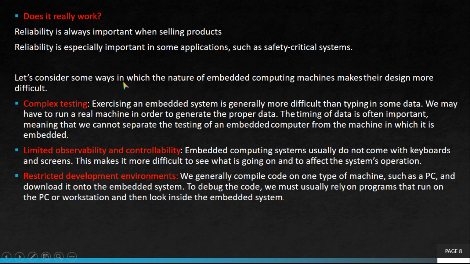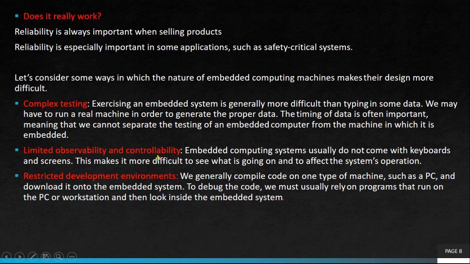So let's consider some ways in which the nature of embedded computer systems makes their design more difficult. First one is complex testing. Exercising an embedded system is generally more difficult than typing in some data. We may have to run a real machine in order to generate the proper data. The timing of data is often important, meaning that we cannot separate the testing of an embedded computer from the machine in which it is embedded.